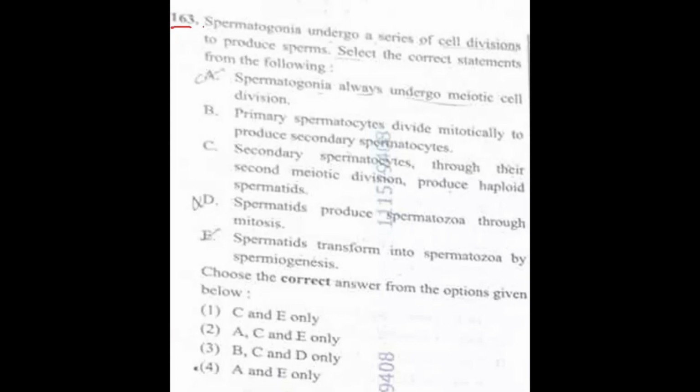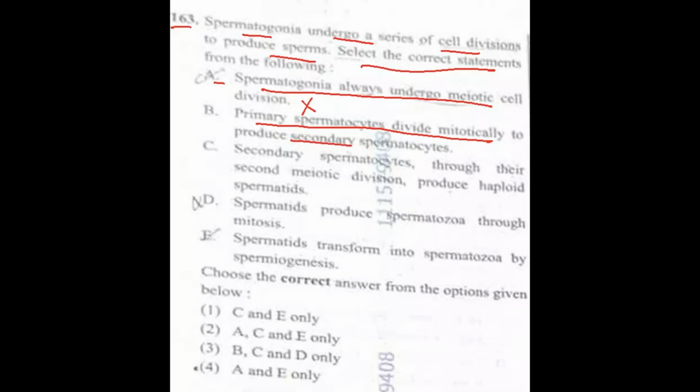Question 163. Spermatogonia undergo a series of cell divisions to produce sperms. Select the correct statements from the following. A. Spermatogonia always undergo meiotic cell division. No. B. Primary spermatocytes divide mitotically to produce secondary spermatocytes. No. C. Secondary spermatocytes through their second meiotic division produce haploid spermatids. Correct. So C is correct.